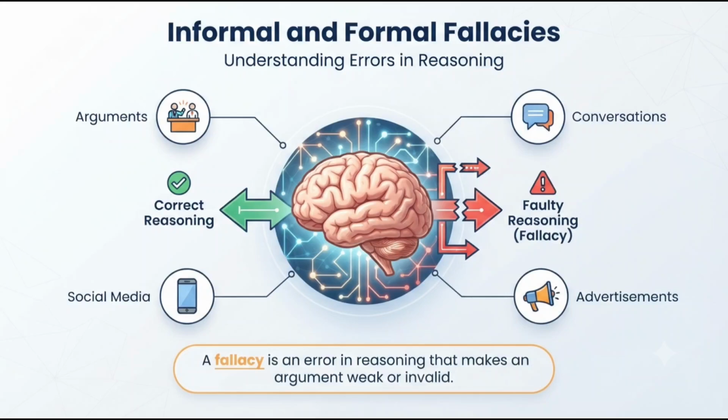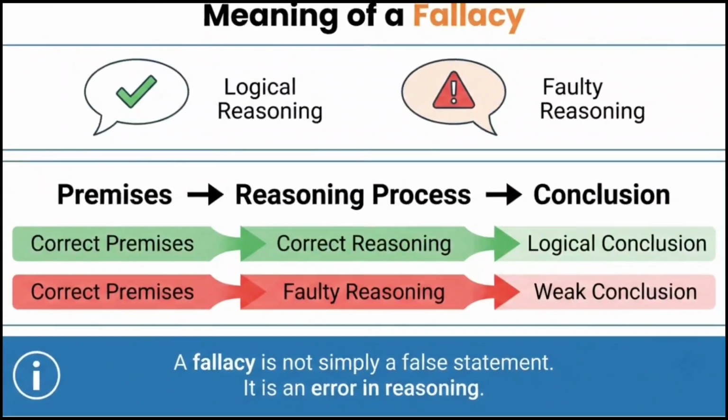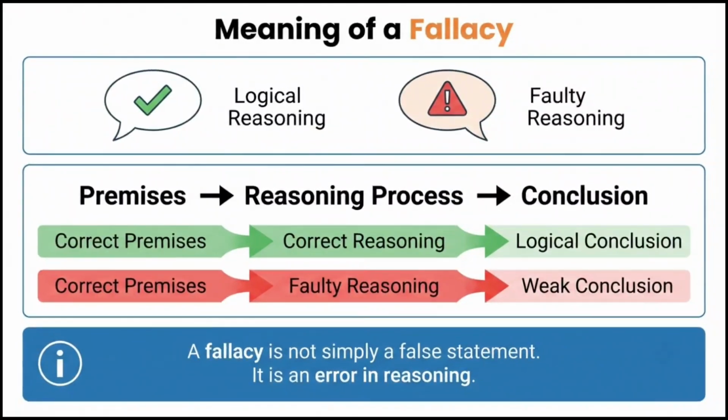In this lesson, we will understand the meaning of fallacies, explore formal and informal fallacies, and look at some common examples. A fallacy is an error in reasoning that reduces the strength of an argument. It may sound logical, but there is a flaw in the way the conclusion is reached. Not every false statement is a fallacy. A fallacy specifically involves faulty reasoning. Recognizing fallacies helps us separate good arguments from bad ones.